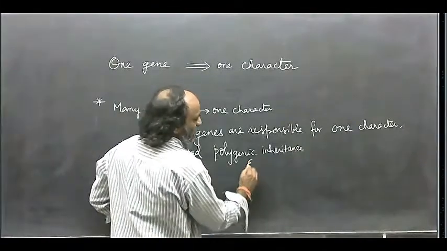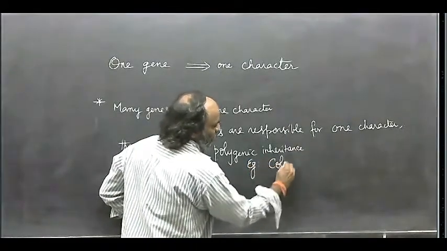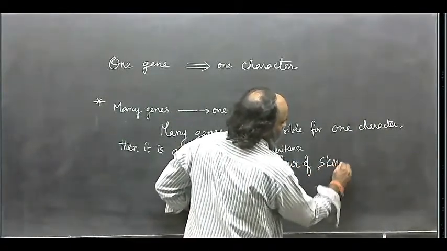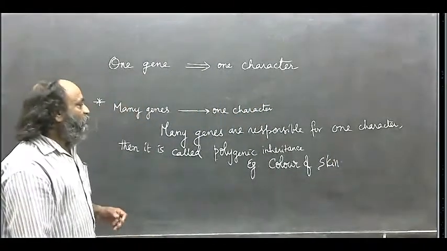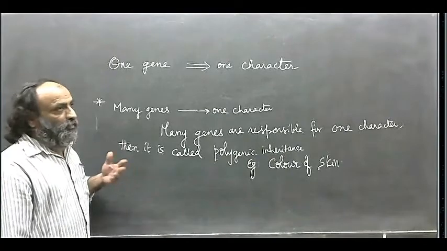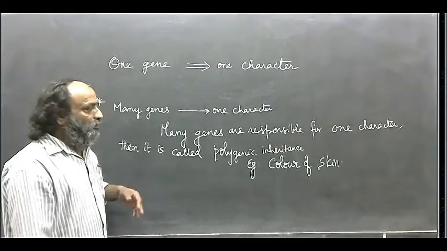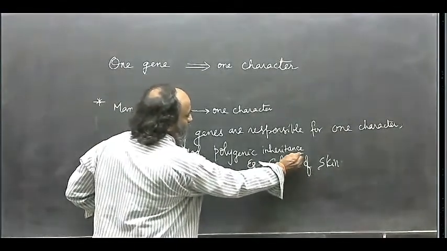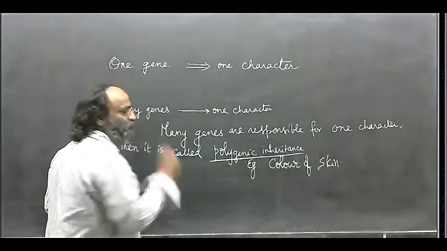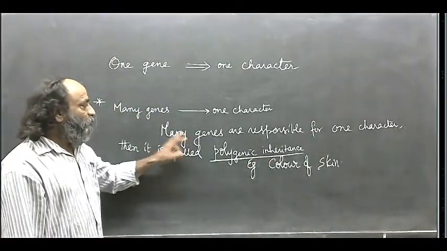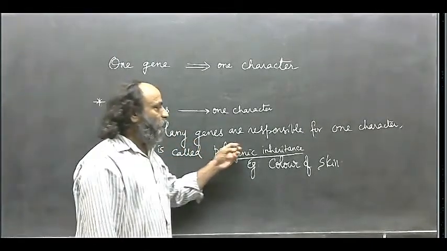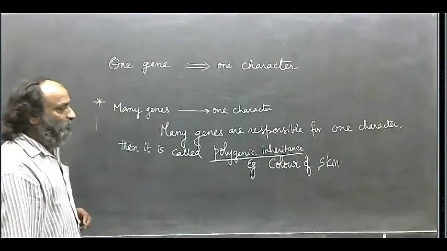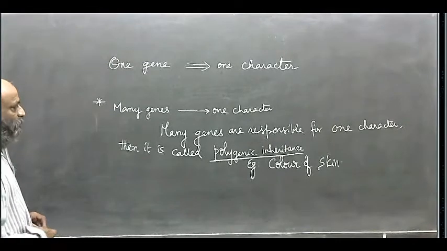For example, the color of skin in human being. The color of skin in human being is under the control of more than one gene. Therefore, the inheritance of the color of skin in human being is an example of polygenic inheritance. When many genes, that is more than one gene, are responsible for one character, it is called polygenic inheritance. Example, the inheritance of skin color in human being.